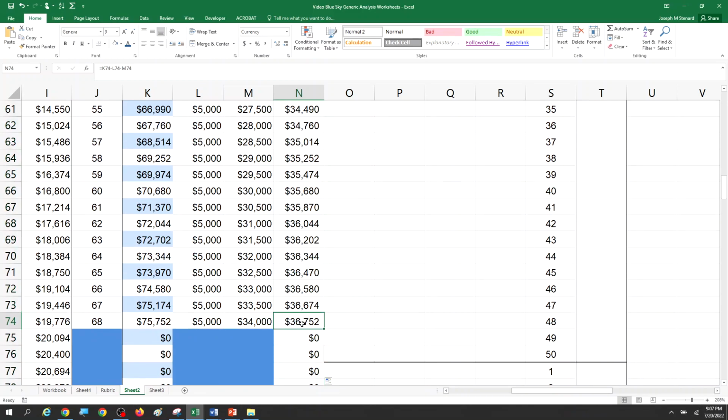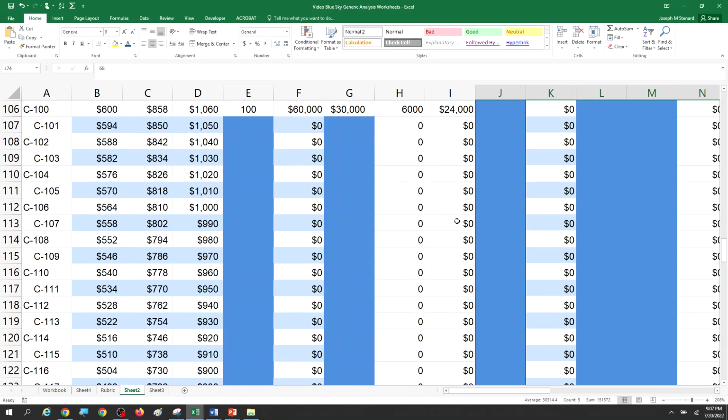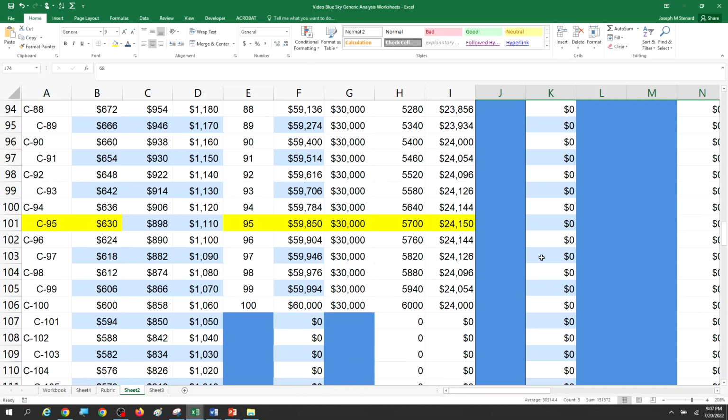It looks like the highest profit we can make on the B-68 is $36,782, which means we have a new winner, right? If it was a comparison between these two, the B-68 makes $36,000 in profit, whereas the B-100 only makes $24,000 in profit.